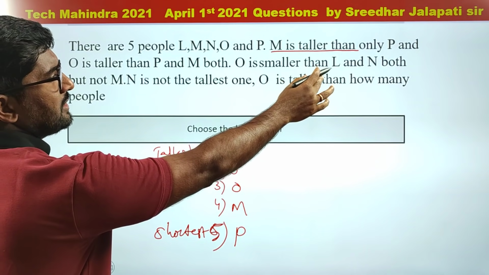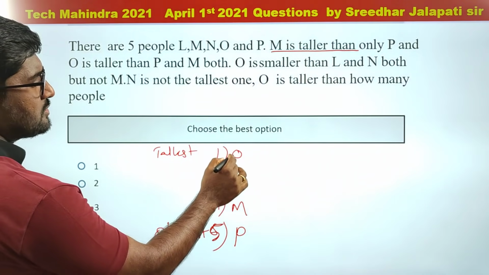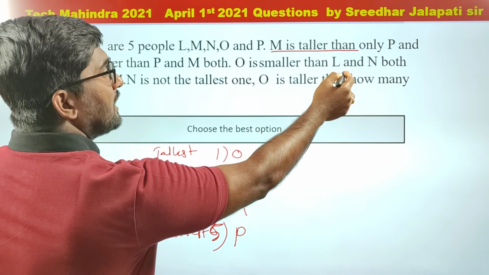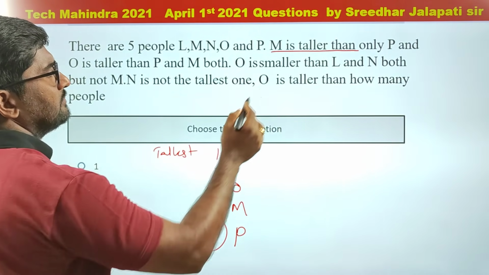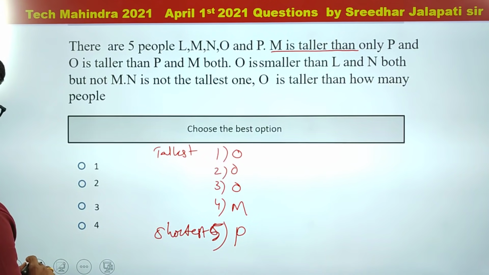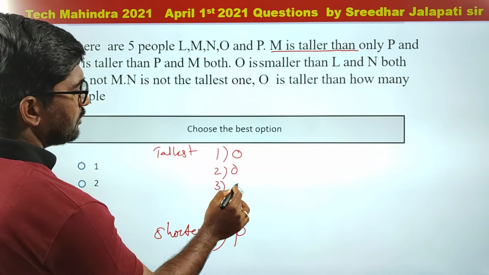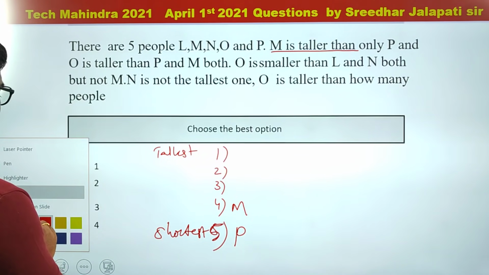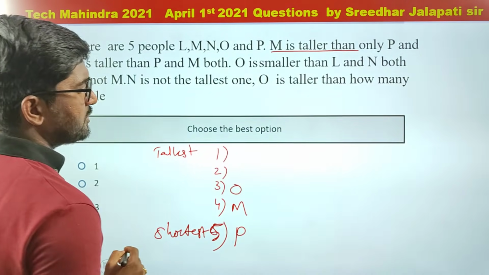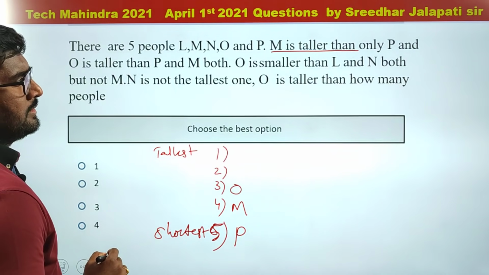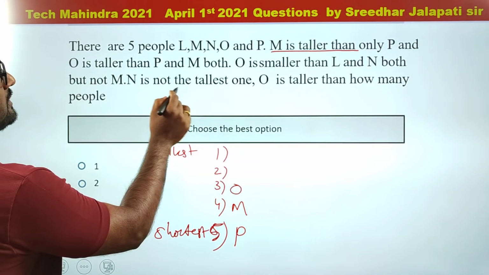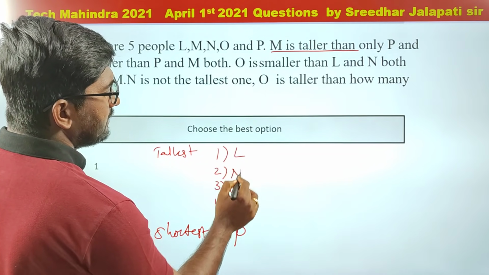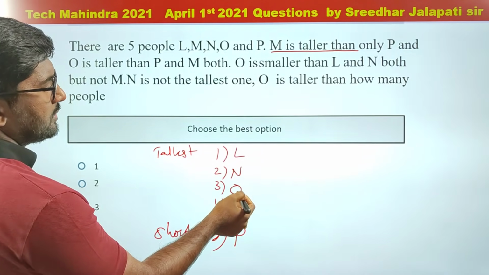But O is smaller than L. So O cannot be the tallest. O is smaller than both L and N. So therefore, as O is shorter than both L and N, I should take O here. Now N is not the tallest, so obviously L is the tallest, N here, and this O is smaller than both L and N.